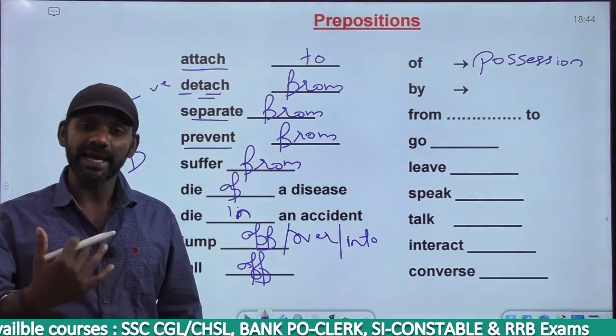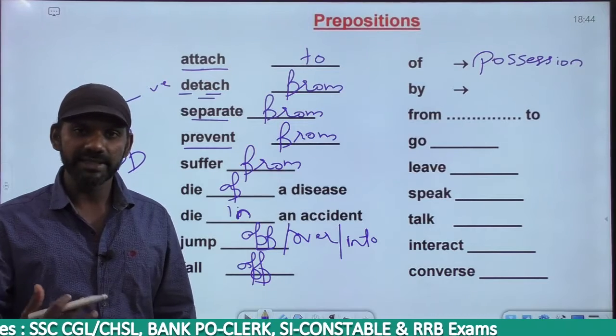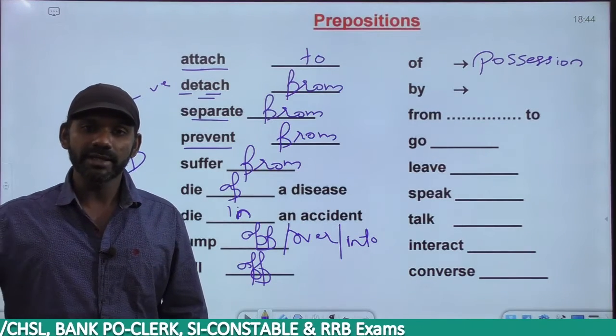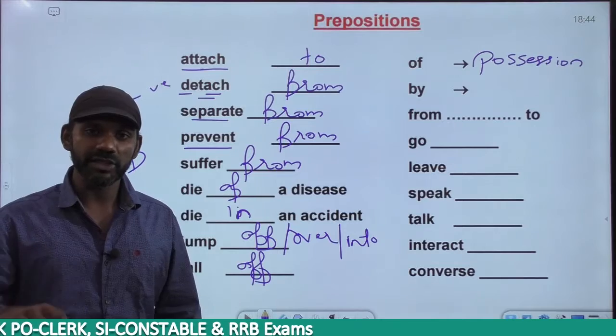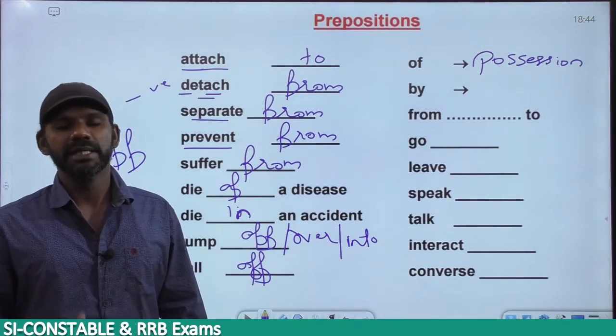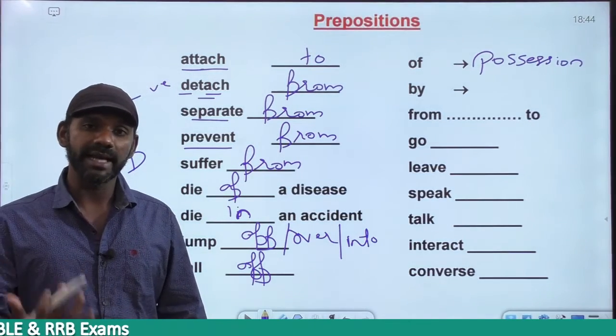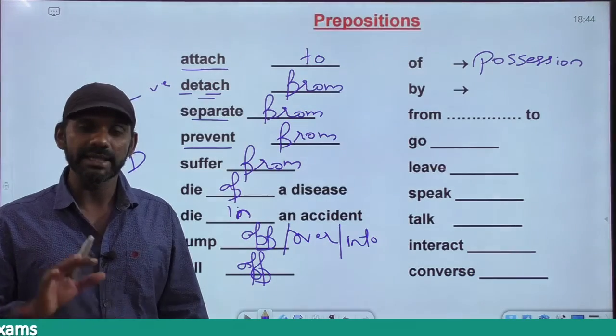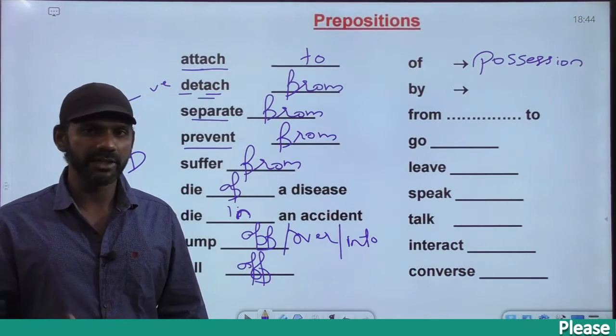What do you mean by I sit at the table? Beside the table, next to the table. Drawing a chair close to the table and sitting on the chair is sitting at the table. So I sit on the table, I sit at the table. Both are grammatically correct. Both make sense, but the meanings are different.